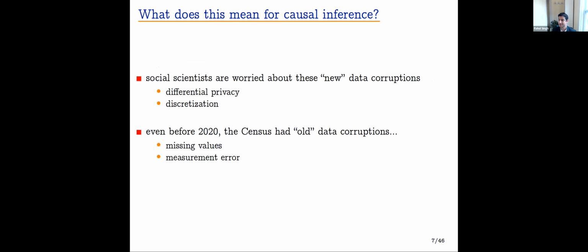What does this mean for causal inference? In this work, we'll think about this problem as a causal inference problem, that social scientists are worried about how these new types of data corruption, the differential privacy and discretization, will undermine our ability to do causal inference. Of course, even before 2020, the census had old or classical types of data corruption, which are very much studied in causal inference, like missing values and measurement error. And so we're interested in doing causal inference in the presence of both the classical issues and the modern ones.